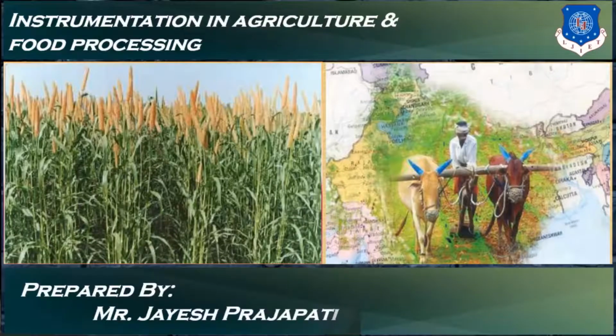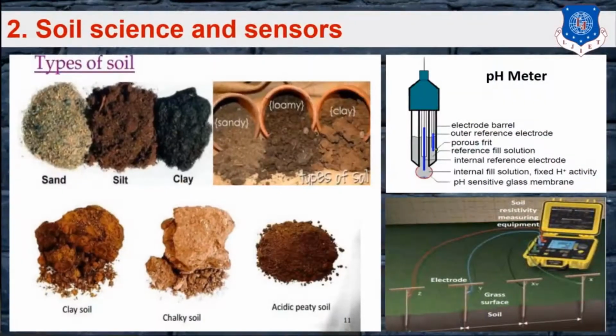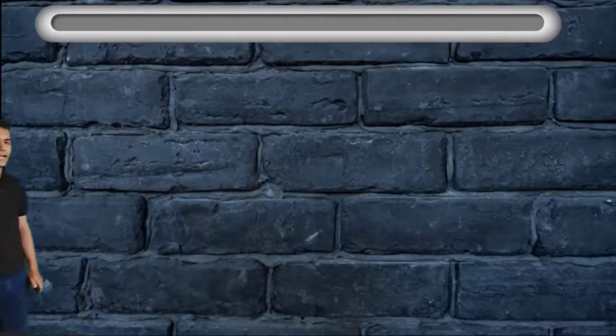In this session, we will discuss unit number 2, that is soil science and sensors. That is chapter number 2 of this subject. In the last session, we discussed unit number 1, that is the introduction. So in this session, we will discuss unit number 2, soil science and sensors. In this chapter, we will discuss the content that is